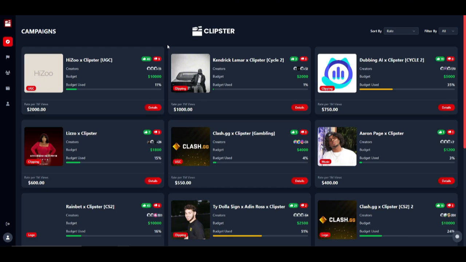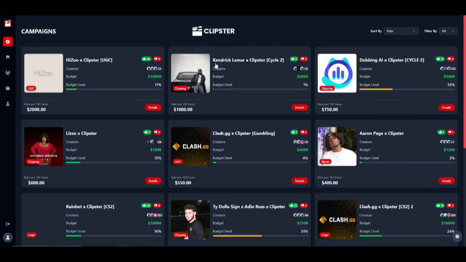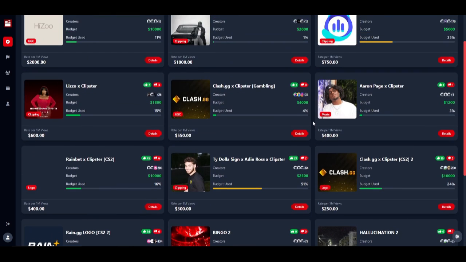Before you do this, you have to join Clipster, which is basically the biggest platform for clippers to make money on. They have people like Lizzo, Aiden Ross, even Kendrick Lamar, and basically they have new people come in. They had KSI, they had DDG, they had Neon, they had all types of people that you can clip for, and this doesn't cost a single dollar to do. Now I will show you what I mean by posting without editing.